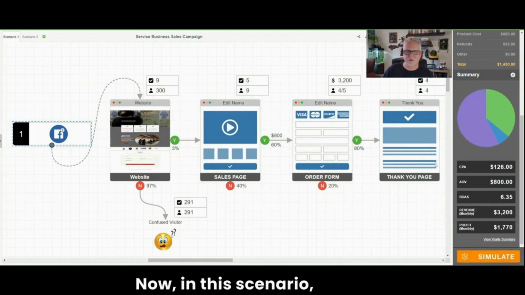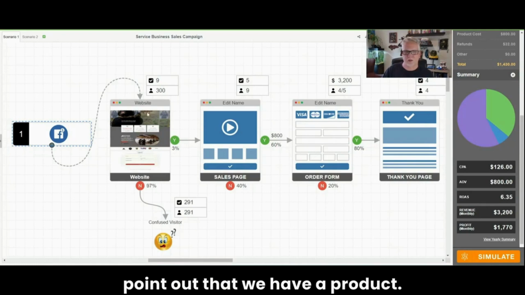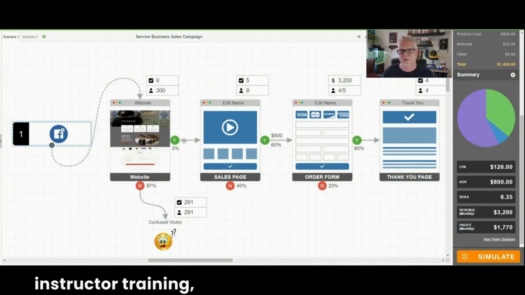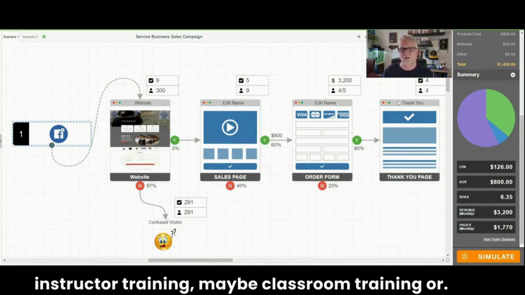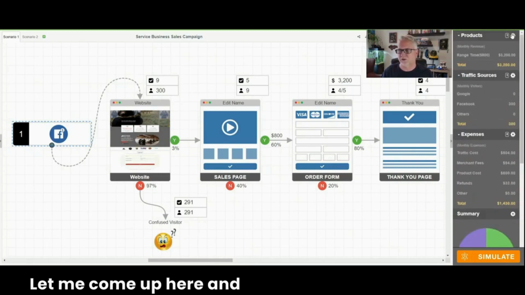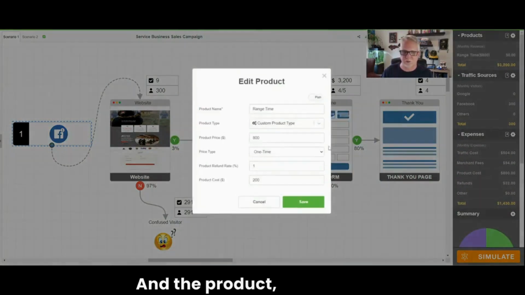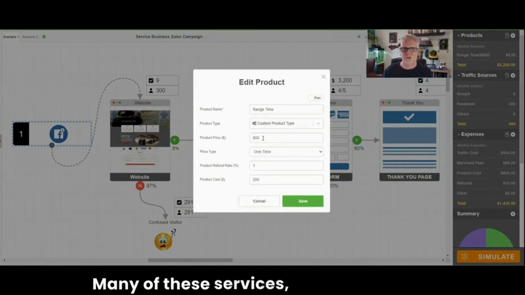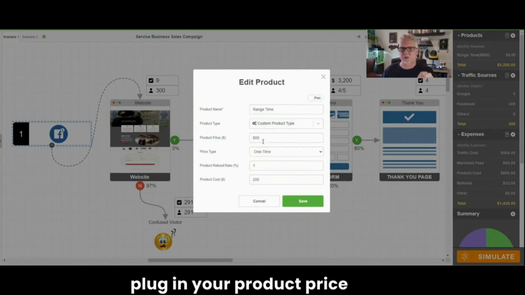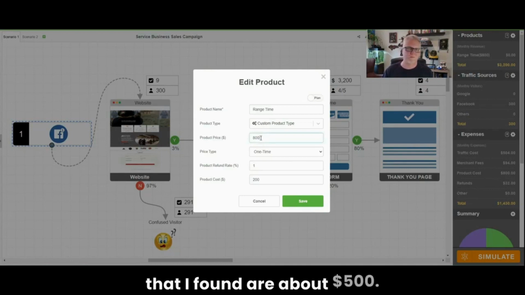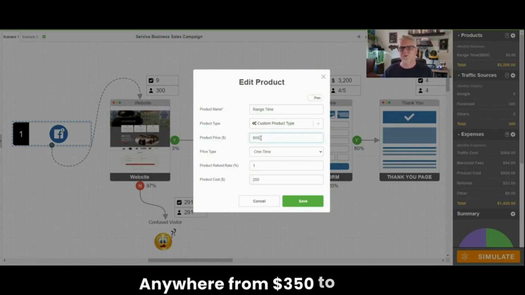Now, in this scenario, I want to point out that we have a product. In this case, the product is firearms instructor training, maybe classroom training or range training. So we've got the product over here. Let me come up here and show you what the product is. And the product in this case, I said the product is worth $800. Many of these services in this particular case, now think about your service and plug in your product price here. This product price, many of the services that I've found are about $500, anywhere from $350 to $500.